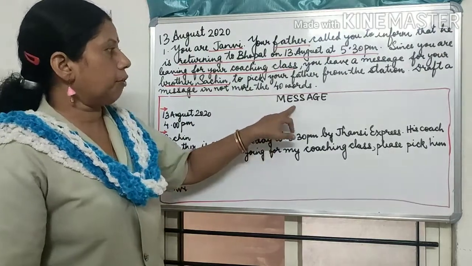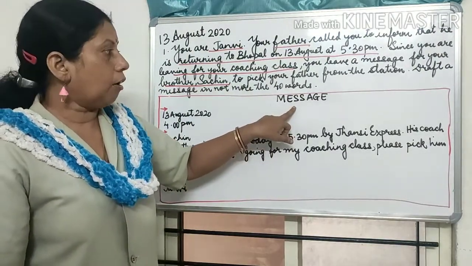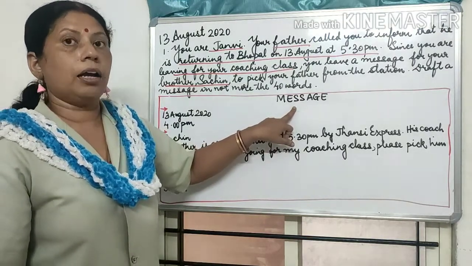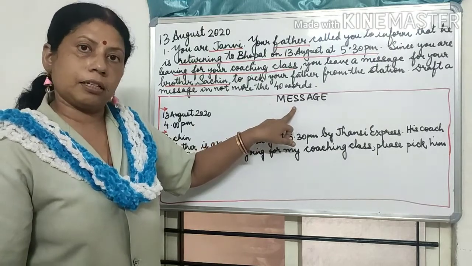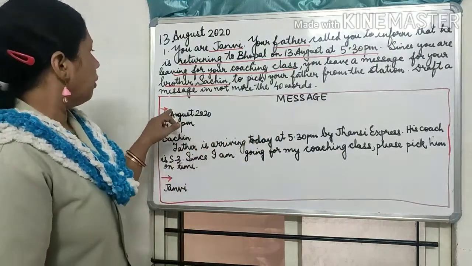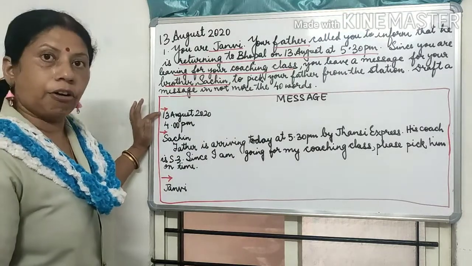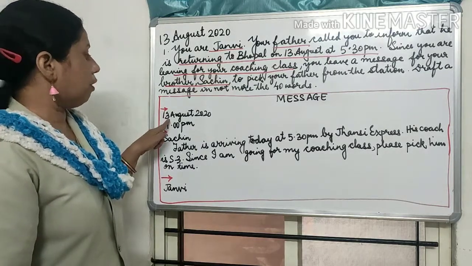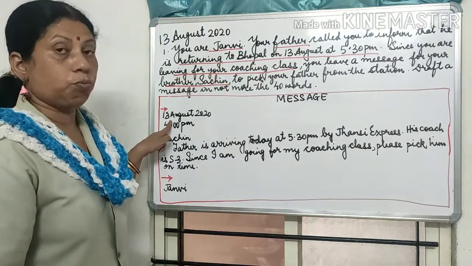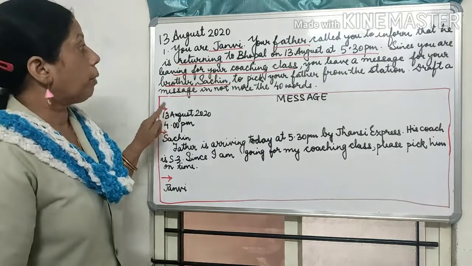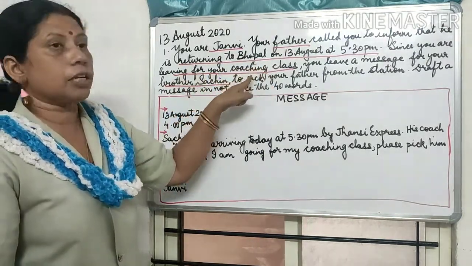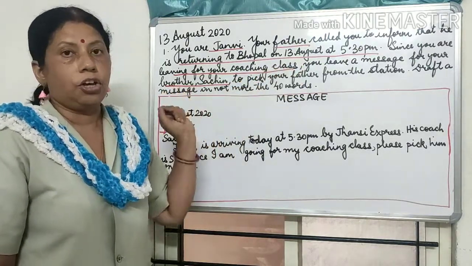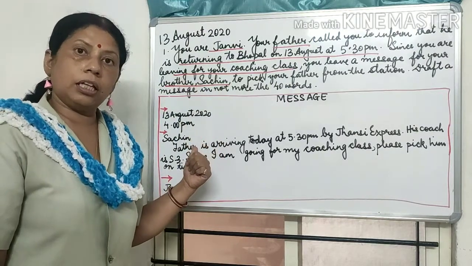After making that, then you write here message. Okay. Now the word message should be written in the center of this box and it should be written in capital letters, right? Then I have given a red arrow, so that means you have to leave a line. Okay. After that you will write the date of 13th August. Why will you write the date of 13th August? Because you are writing this message on 13th August as your father is arriving on 13th August.